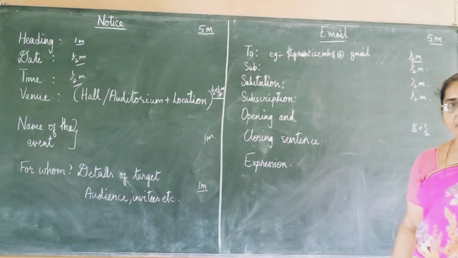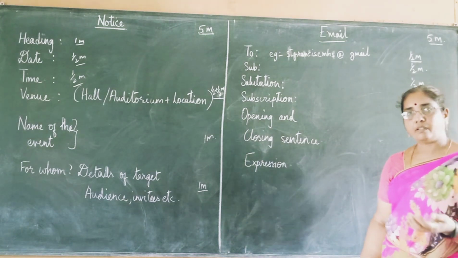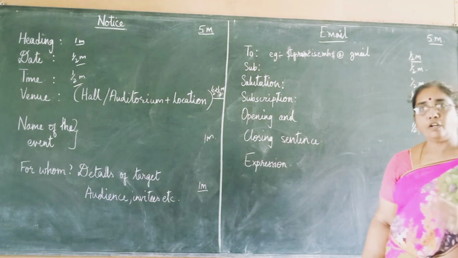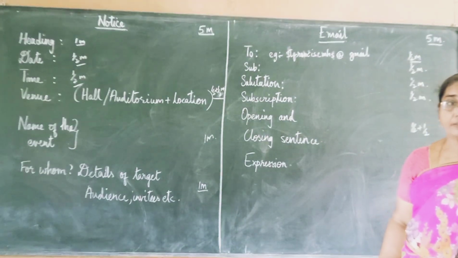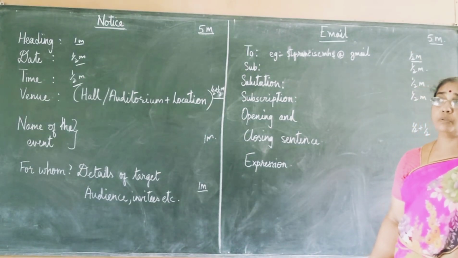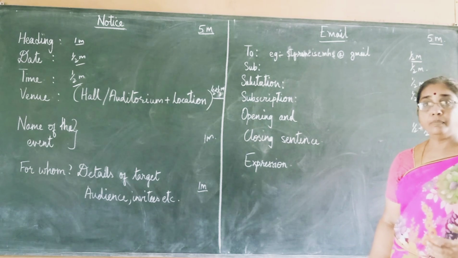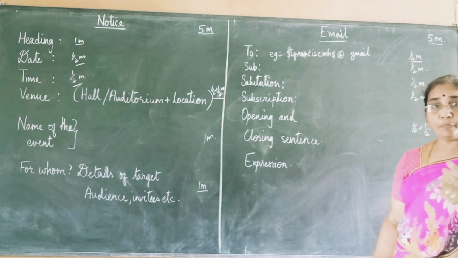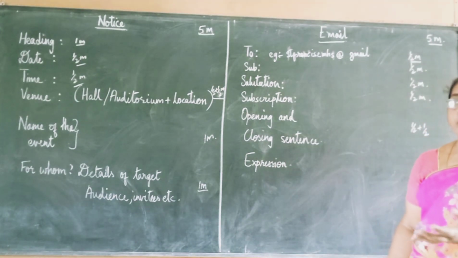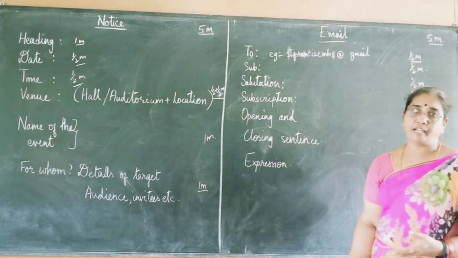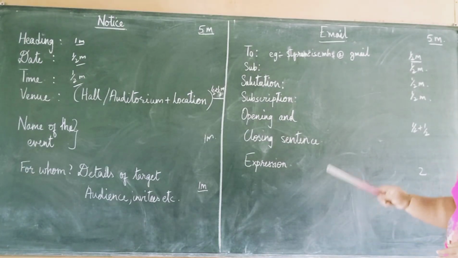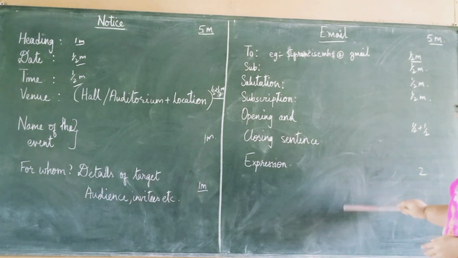6th and 7th come under one category. 8th to 10th come in another category. All of you should be before 9 o'clock, or you have to register your name before so and so date, 2 days before. Then you have to wear your school uniform. You have to bring your ID cards also. And if you want any additional information, please contact so and so person and the phone number. So all these things will come in one paragraph. As you are writing a letter, how you write dear sir and write all the things, write all the things in the same way.